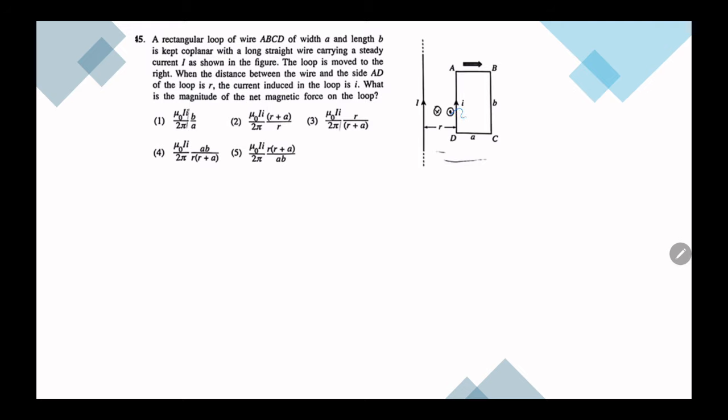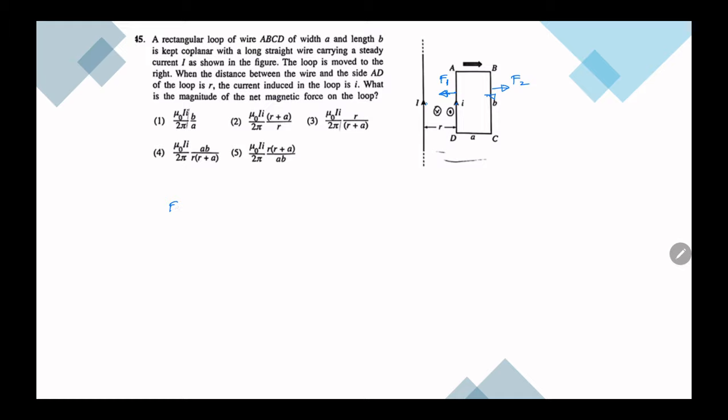Here we want to find the resultant force acting on the loop. Remember, when we have current in the same direction, they attract. So in this loop, the current will be in the opposite direction, therefore they will repel. Then the resultant force would be F1 minus F2.